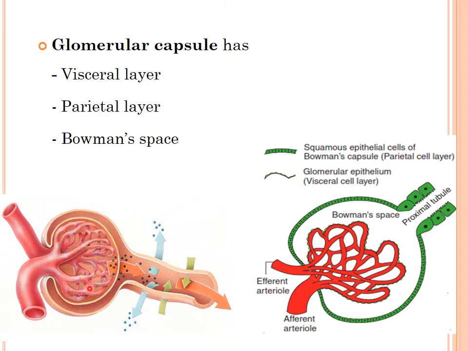This is the glomerulus, and this is the inner layer of the glomerular capsule, known as the visceral layer. This is the outer layer of the glomerular capsule, known as the parietal layer. The parietal layer will continue as the renal tubules. Between these two layers, the parietal layer and the visceral layer, you can see this space, which is known as the Bowman's space. The blood flowing through this glomerulus is filtered through this membrane and poured into the Bowman's space, and then transported via the renal tubule.